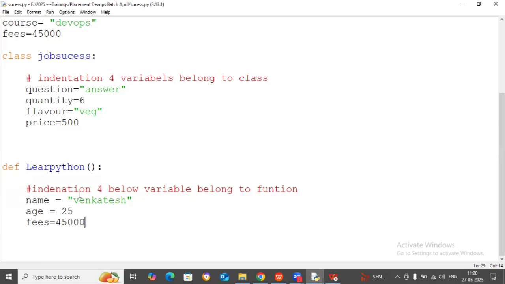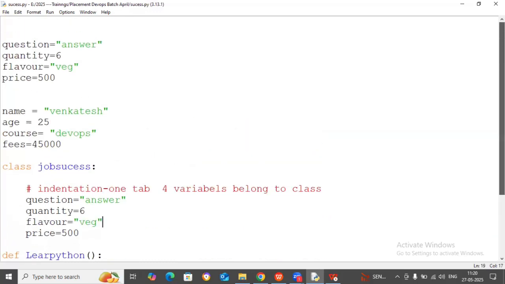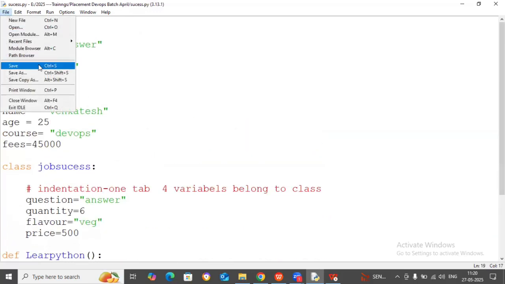So maybe you will face that indentation problem, guys, so be careful about that. Indentation means one tab. You have to give one tab. Below this, 3 variables belong to what? Function. The below 4 variables belong to what? Class. So you can write code in the form of function or class. Everyone understood? If an error comes, it's good learning. Errors always help us learn everything. Clear or not, guys?